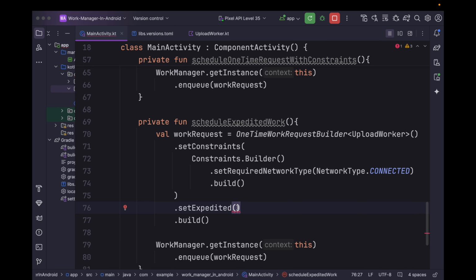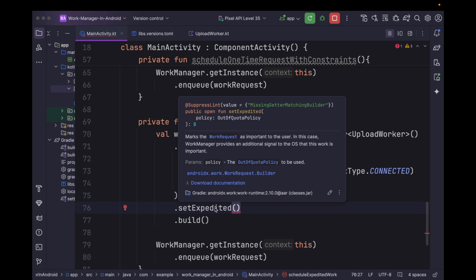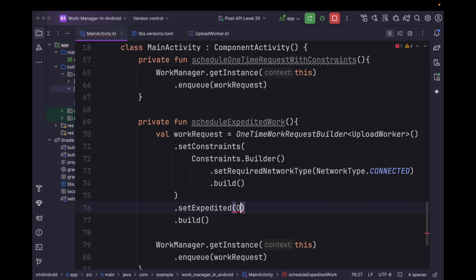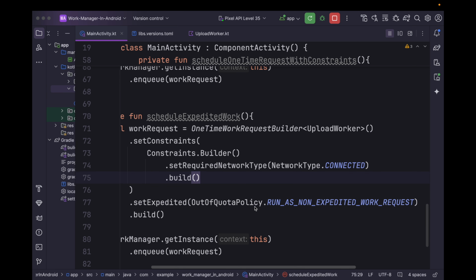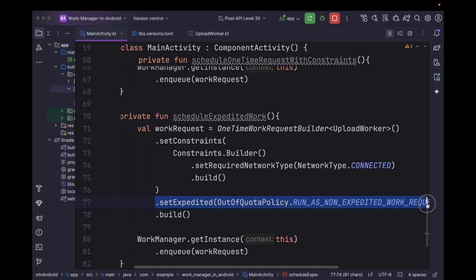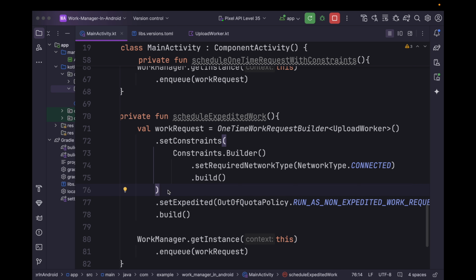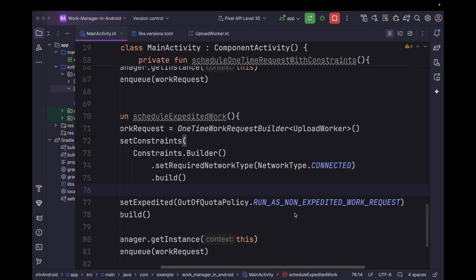An app can have certain quota for scheduling the work request with highest priority. So if the quota is reached, then we have to define the out of quota policy. So we can set the out of quota policy as run as non expedited work request. Setting the out of quota policy as run as non expedited work request, what this implies is when our app has reached the limit for setting the high priority task, then this work will get executed as normal work request.